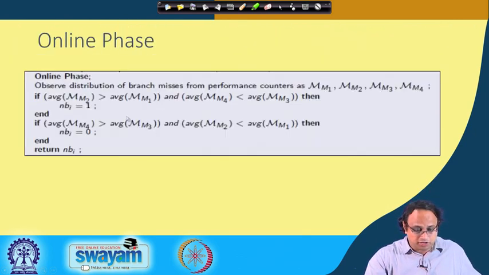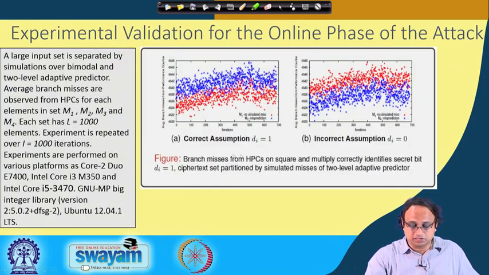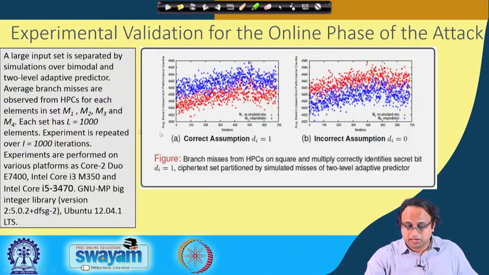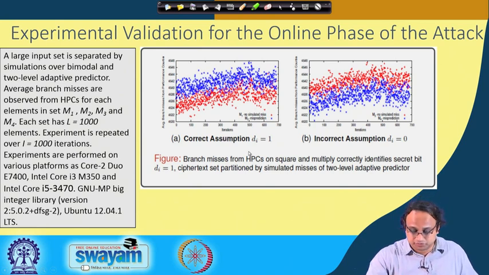If you go to the algorithm, you see that the average for M2 being more than the average for M1, the algorithm predicts that the next bit is 1, which is indeed the correct assumption. Likewise, if you partition with M3 and M4, we observe that the average for M4 is less than the average for M3. So the average for M3 is more, and then you predict the next bit to be 1. The incorrect assumption would be di equal to 0, and this also confirms that the next bit is 1. So, this accurately estimates a specific ith bit.